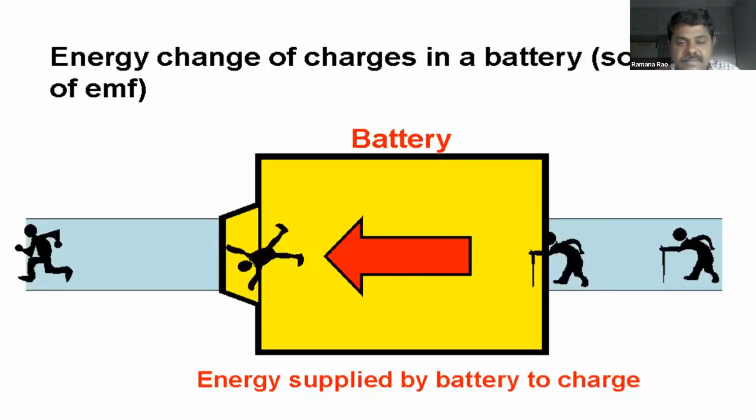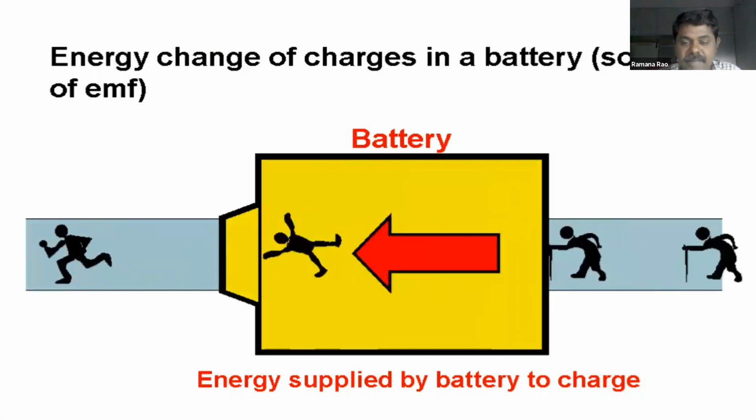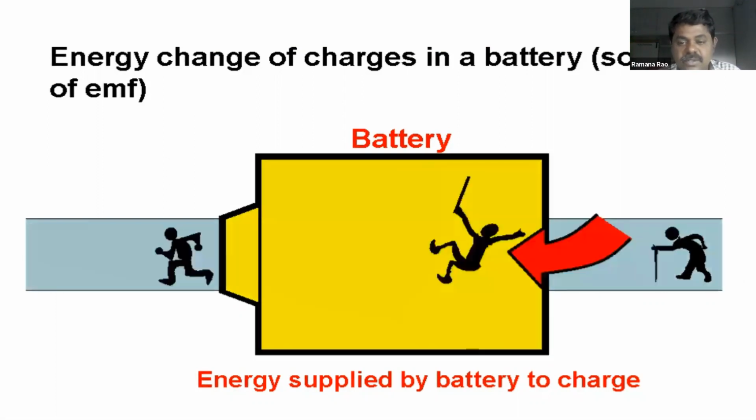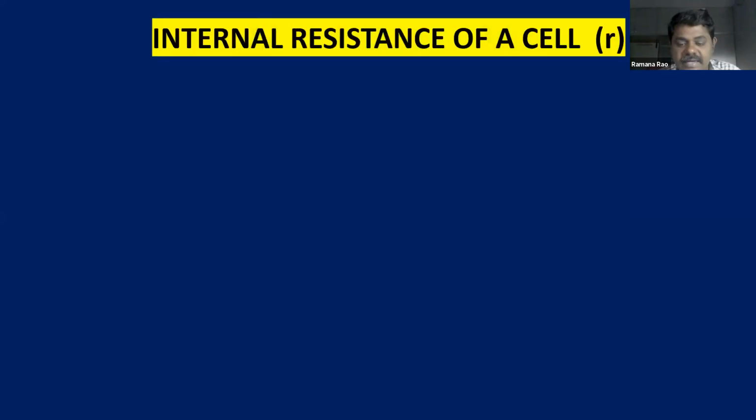Now you can see inside a battery what is happening. The battery is doing the work to allow the charge carriers to pass through it. You can see this is an animation.